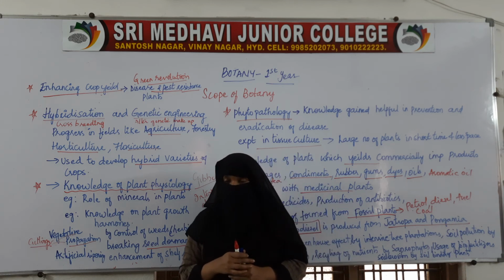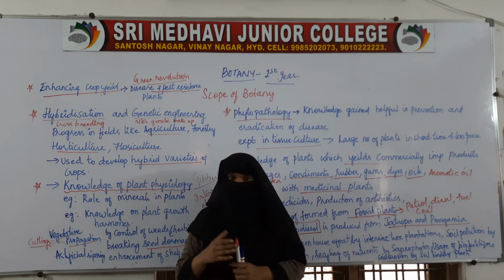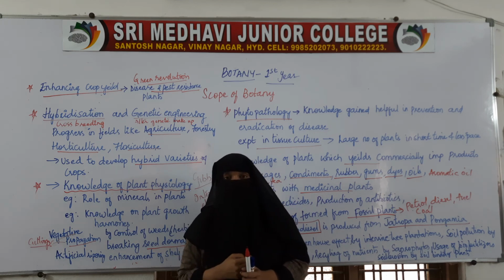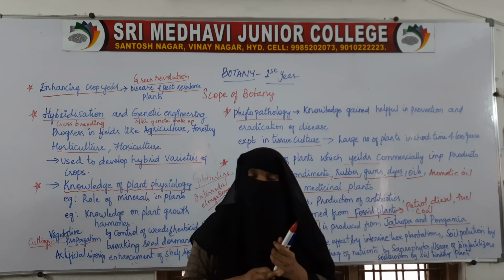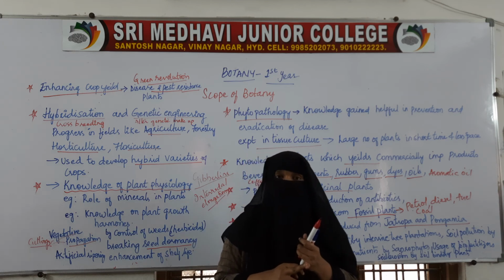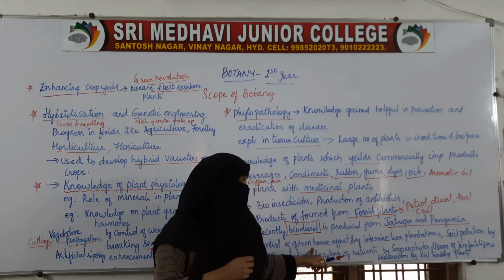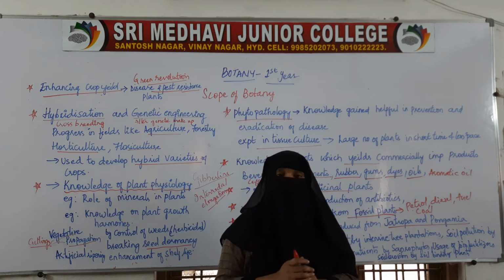Because of factories, buses, and vehicles, carbon emission is increasing day by day. How do we decrease that carbon emission? Because if carbon is emitted, it causes global warming, that is the greenhouse effect. So how do we decrease it? By planting trees. By planting trees, we will be able to overcome the problem of pollution and the problem of the greenhouse effect. By planting soil binding plants, we will be able to overcome the problem of soil erosion.